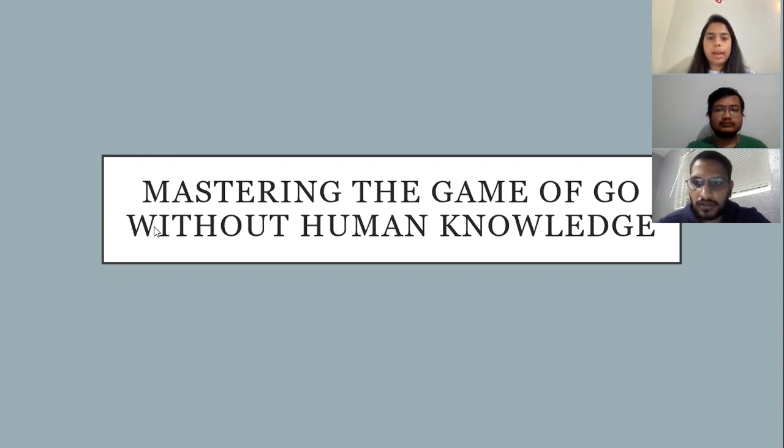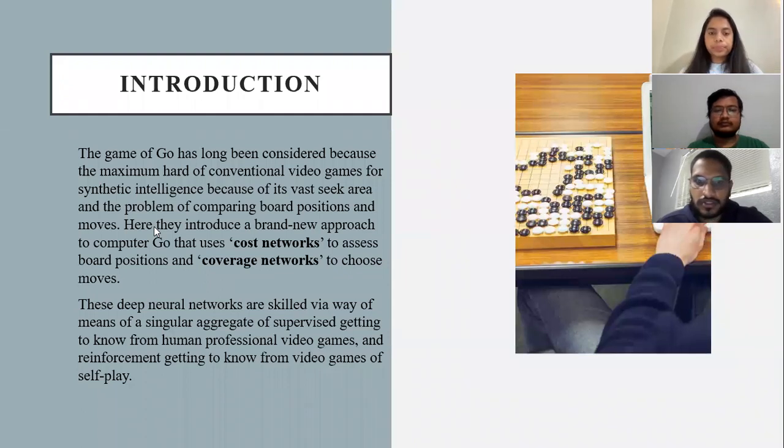Hi, this is Gautam. I'm going to explain the second research paper, Mastering the Game of Go without Human Knowledge. So here's the introduction. The game of Go has long been considered one of the hardest of the classic games for its vast search space and the problem of evaluating board positions and moves. Here they introduce a new approach to computer Go that uses value networks to evaluate board positions and policy networks to select moves.